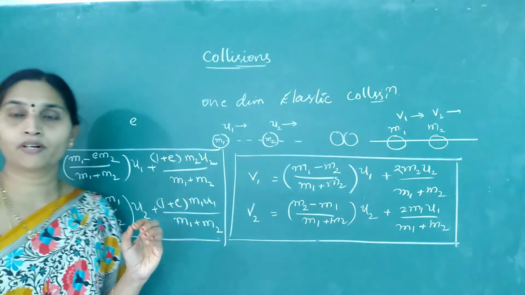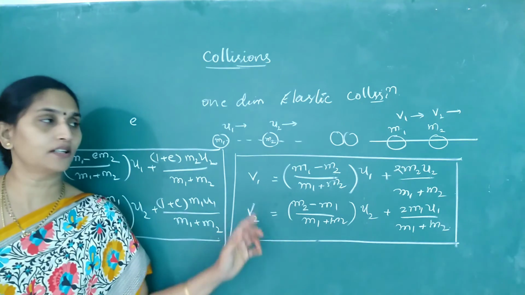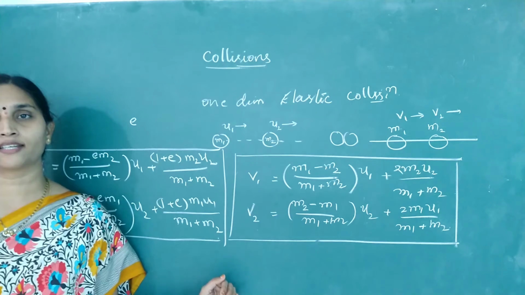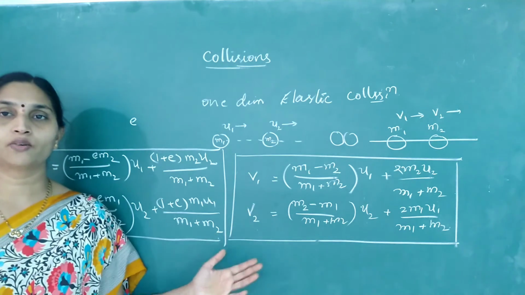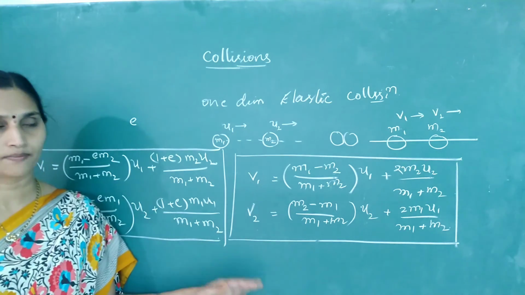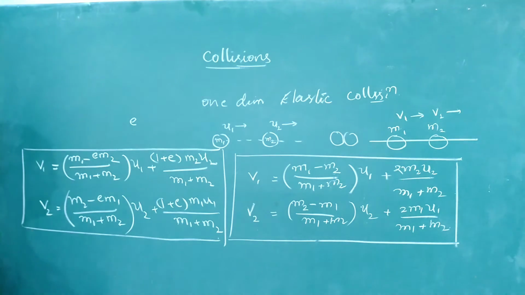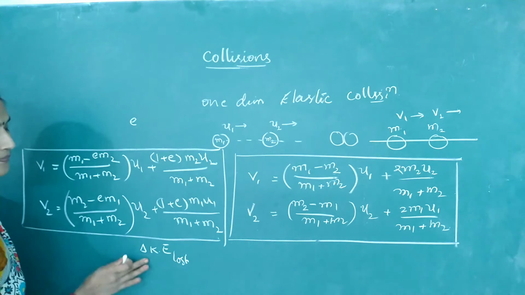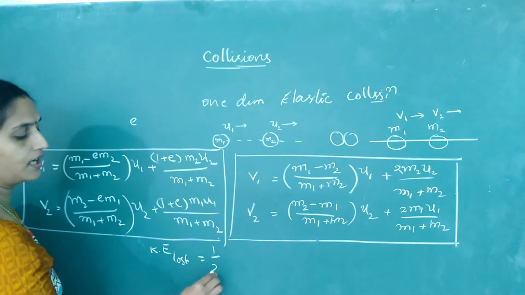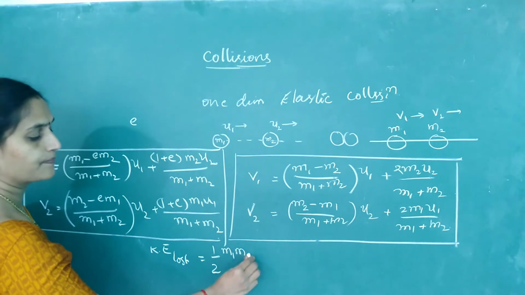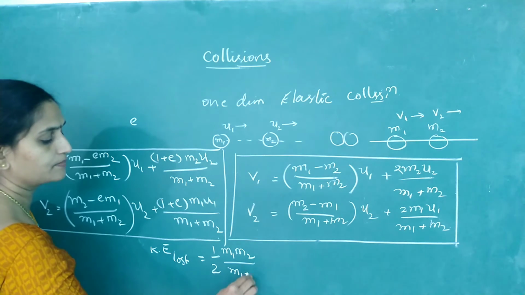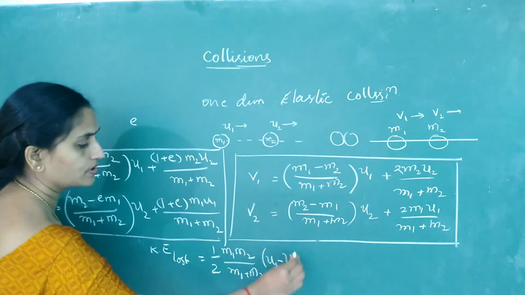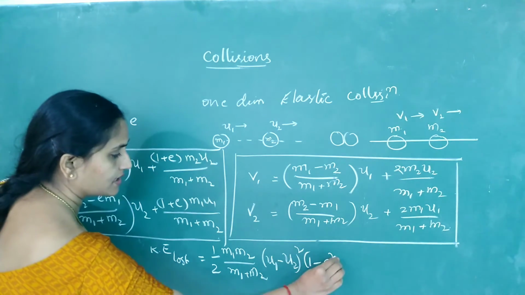Here itself, remember one more relation for the kinetic energy lost during the collision. I derived a general formula for the kinetic energy lost, so based on that, you can apply it for any kind of collision. Whatever be the one-dimensional collision, the kinetic energy lost is given by half m1 m2 by m1 plus m2 into u1 minus u2 whole square into 1 minus e square.